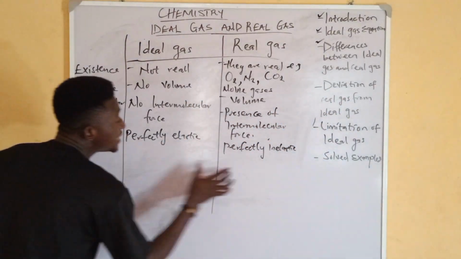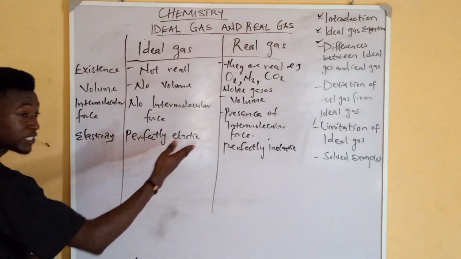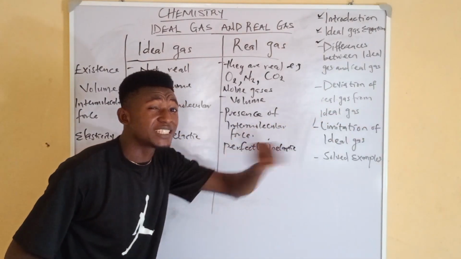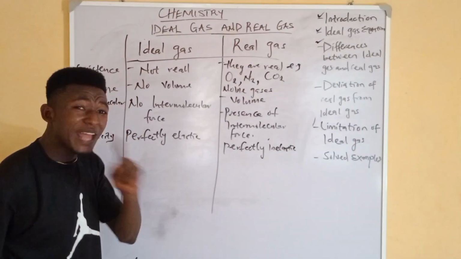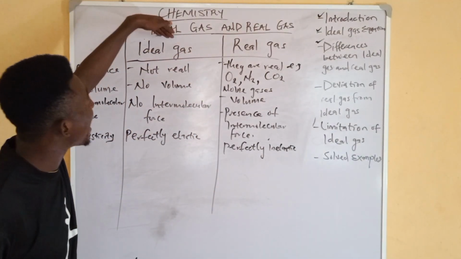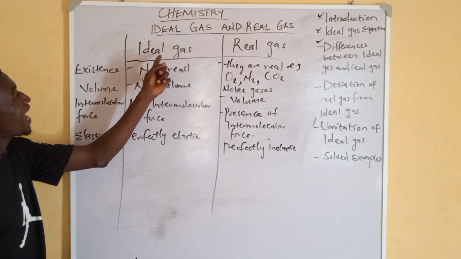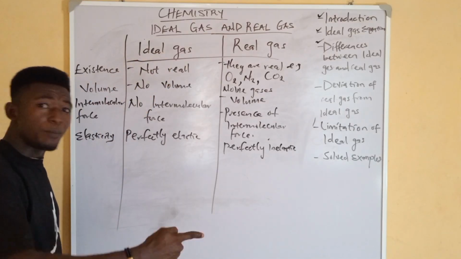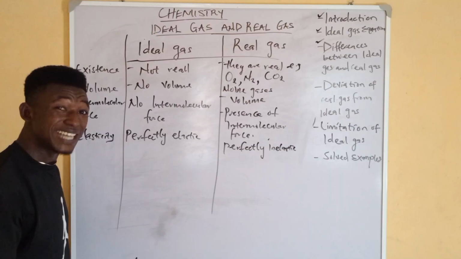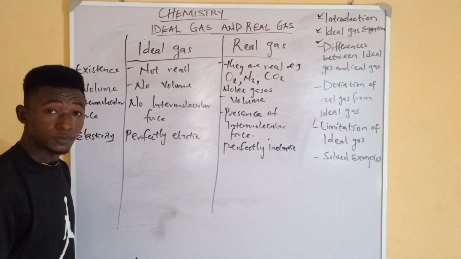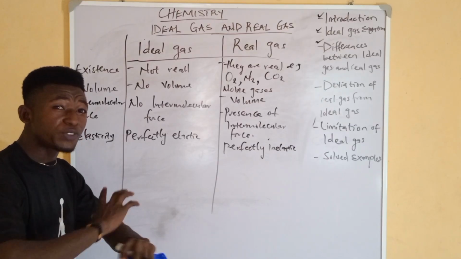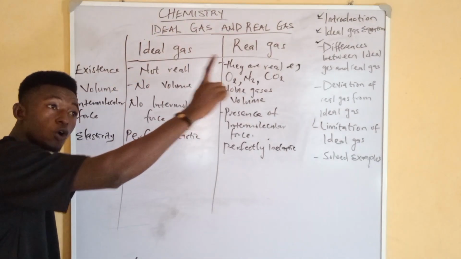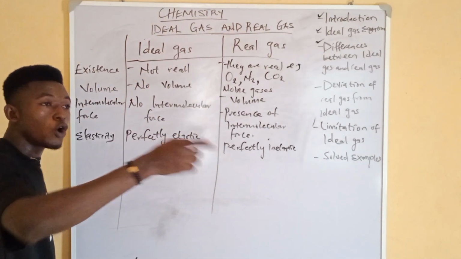So I will include it in the differences as well, so that it will be easy for you. All right. So what is the deviation of real gas from ideal gas? Remember when I started this video, when I was introducing what ideal gas is, I said that ideal gases obey the conditions of temperature and pressure at all conditions. Both high temperature, low temperature, high pressure, low pressure.